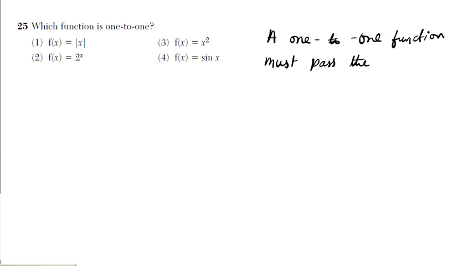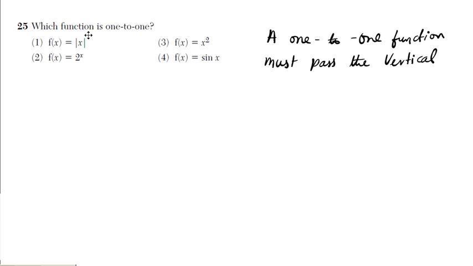the vertical and horizontal line tests. Okay, must pass the vertical line test. Okay, horizontal line test is unnecessary since it's a function, it already passed.